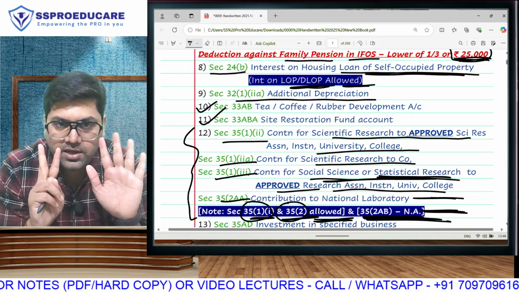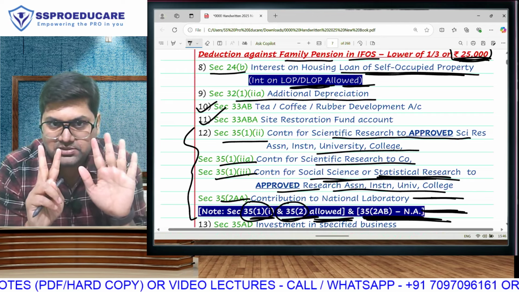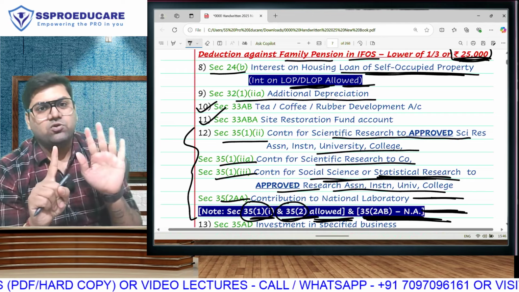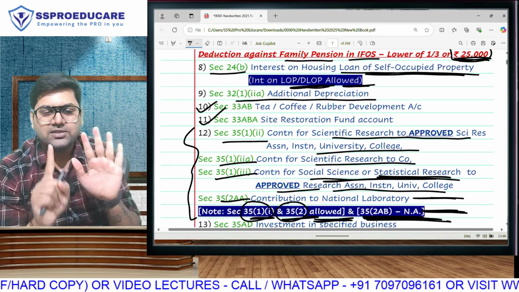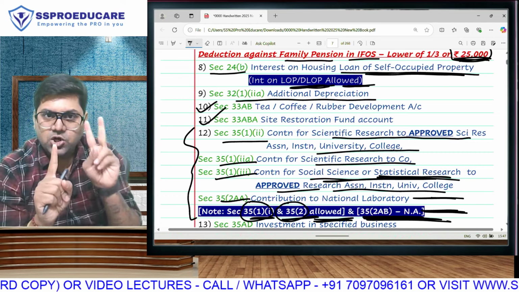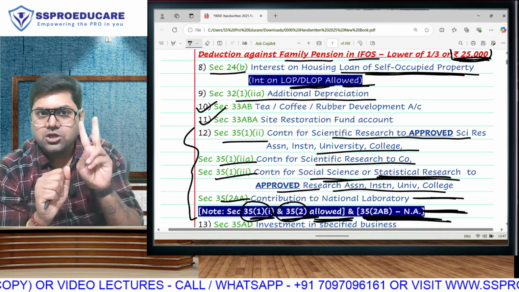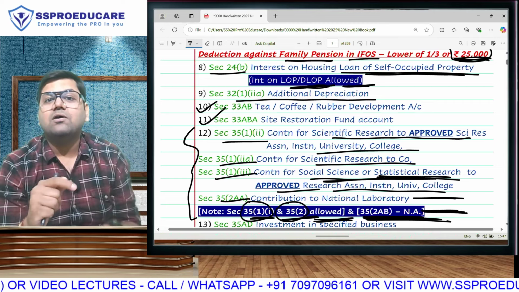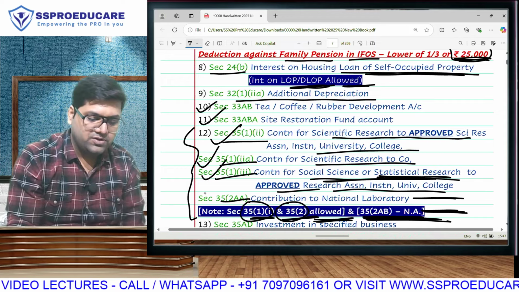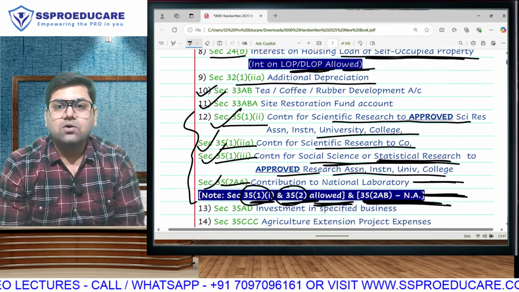In other words, in section 35, there are totally 7 parts. One is applicable only for companies. Ignore that right now. We will talk about it in company new regime. Of the remaining 6, 2 will be allowed in the new regime and the remaining 4 will be allowed only in the old regime.